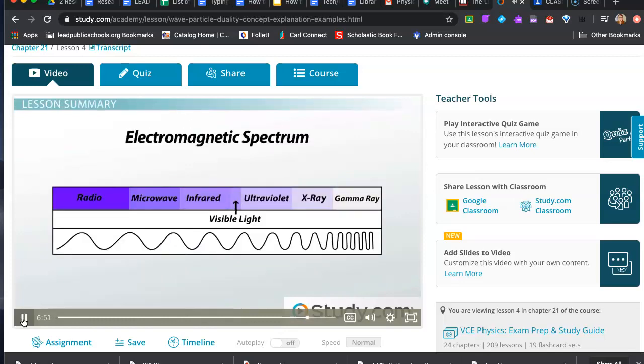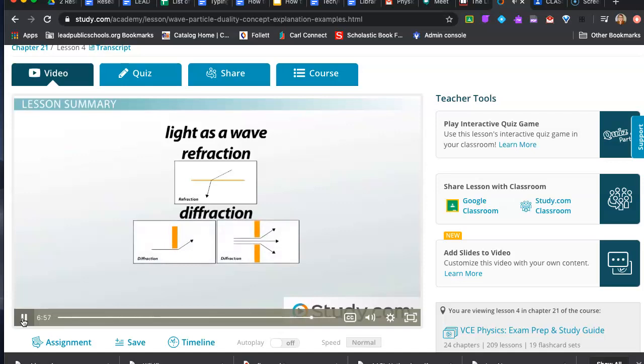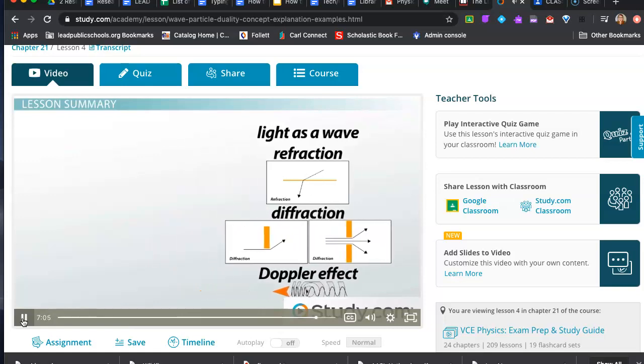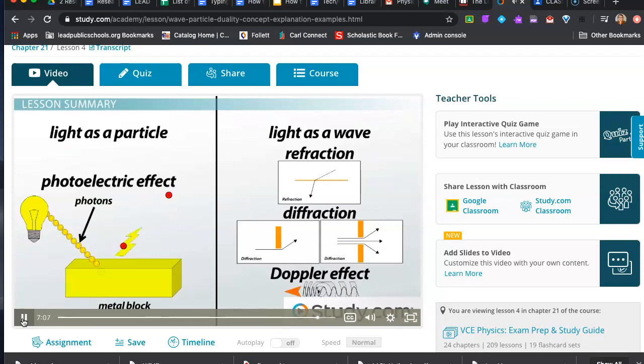Visible light and other types of electromagnetic radiation are usually described as waves. Refraction, diffraction, and the Doppler effect are all behaviors of light that can only be explained by wave mechanics. The wave theory of light was challenged when scientists discovered the photoelectric effect. Light was observed to excite the electrons in metal so that the number of electrons was proportional to the number of light quanta, or photons. This suggested that light was really a stream of particles, not a wave.